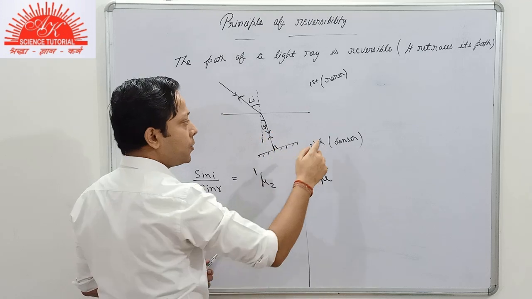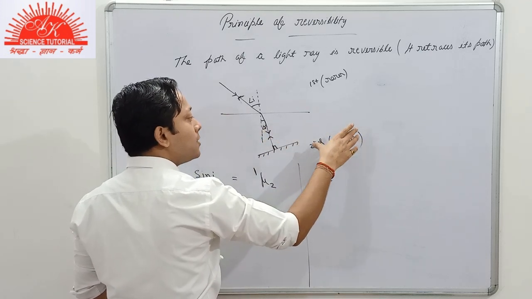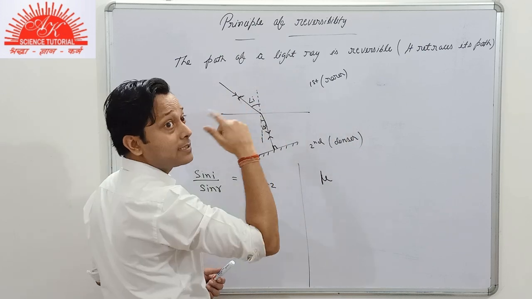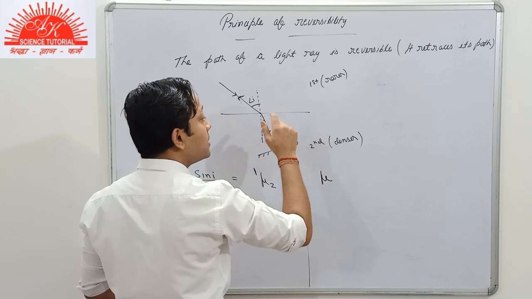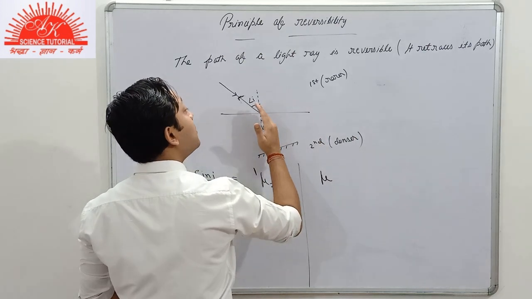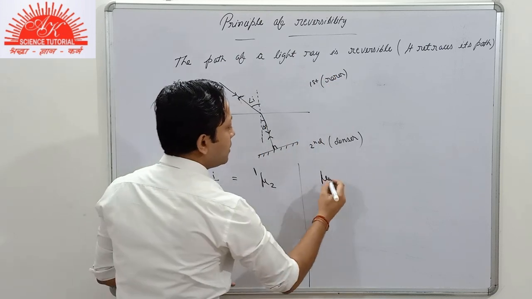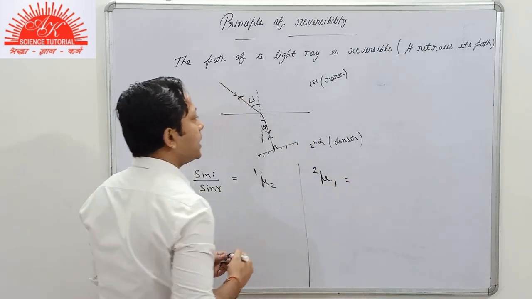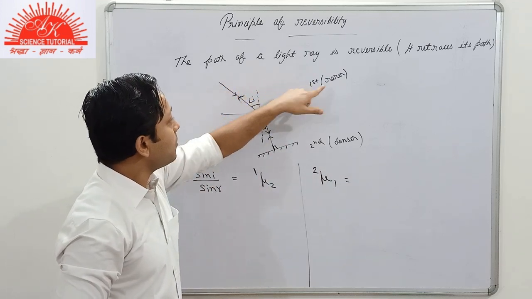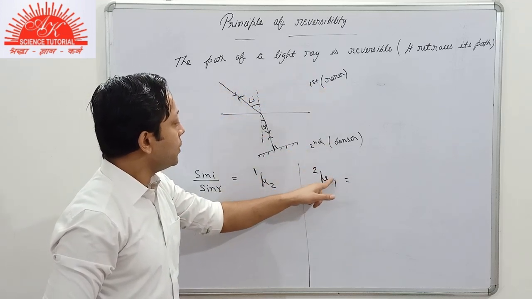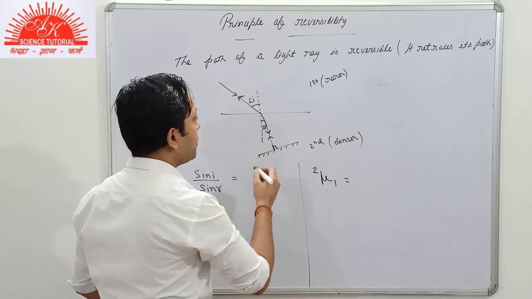It should be very clear to you that in the second case, this medium becomes the first medium and this becomes the second medium. It means the denser medium becomes the first medium because the light ray is moving from this medium and enters the rarer one. So this time mu 1 2, that is, now we are finding the refractive index of the rarer medium with respect to which medium? With respect to the denser one. What can we write over here?